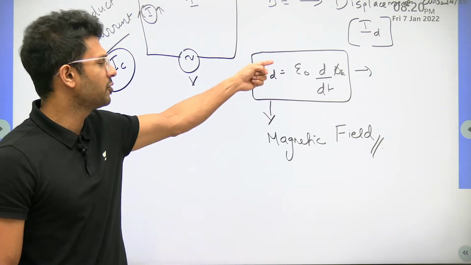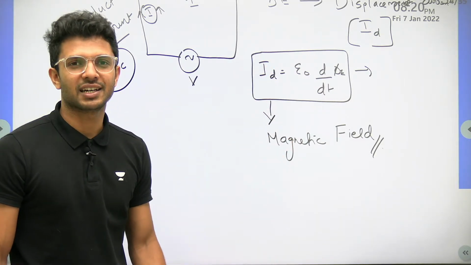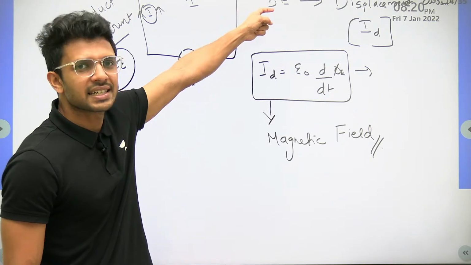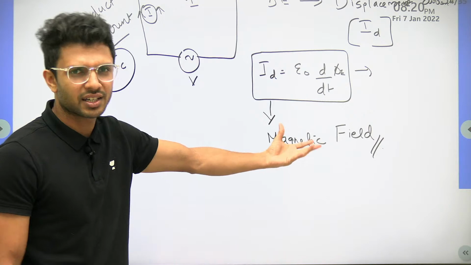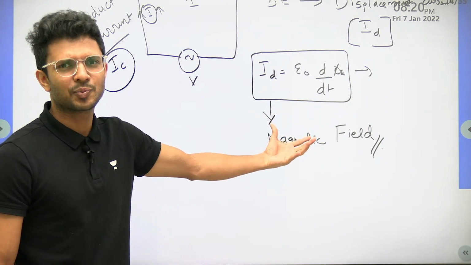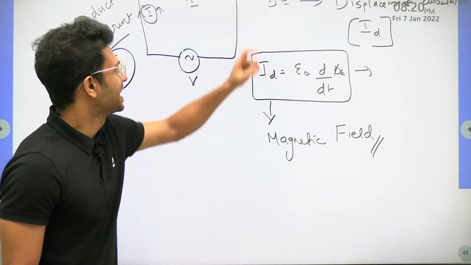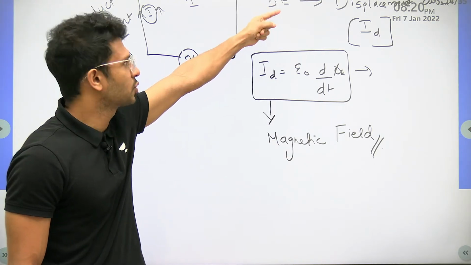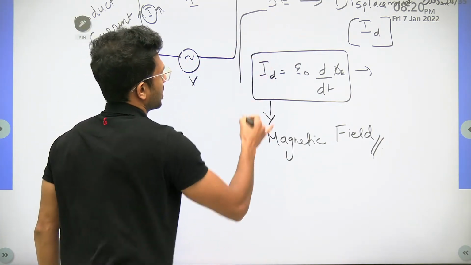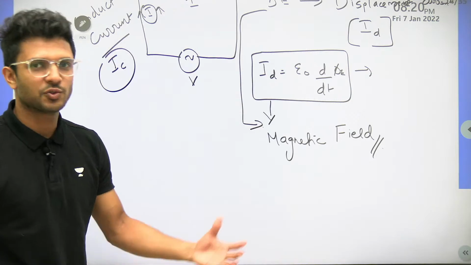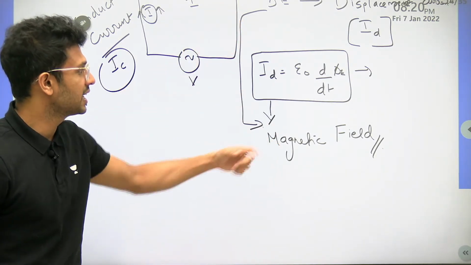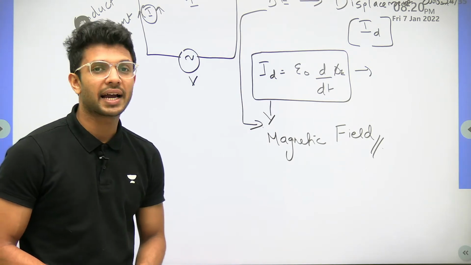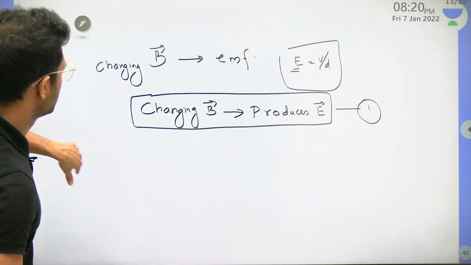So obviously if we have a current, it produces a magnetic field. So changing electric field produces a current, current will be producing a magnetic field. So can't we make that direct relationship? Yes, a changing electric field is going to be producing a magnetic field, and hence we proved. Is it clear? A changing electric field is going to produce a magnetic field. I'm going to write it on the previous page.